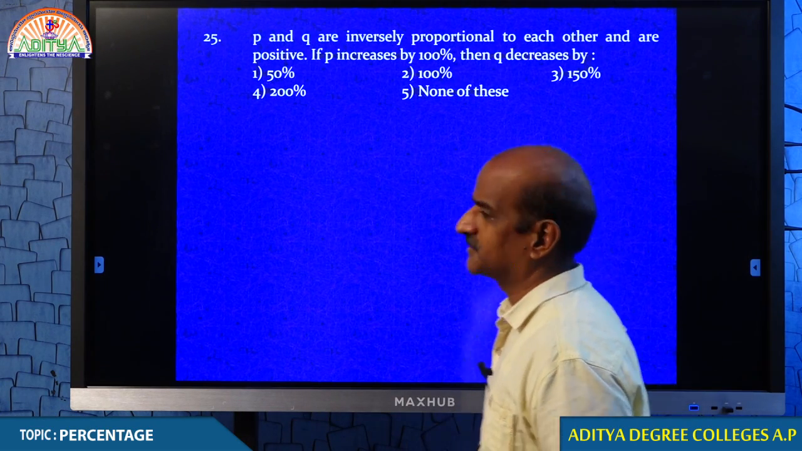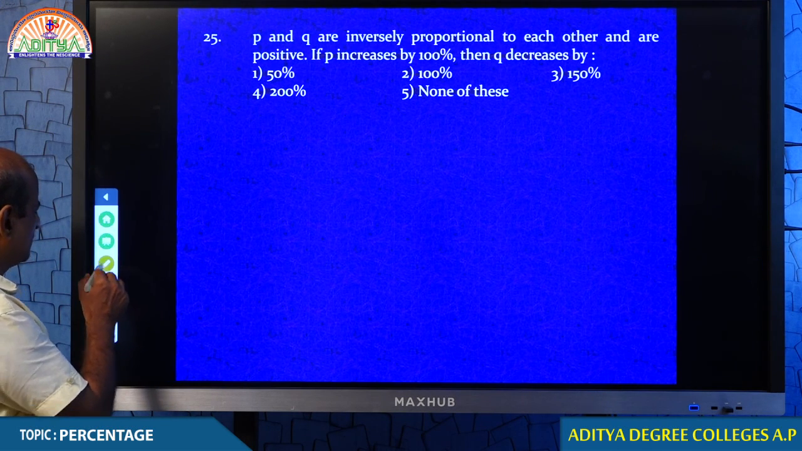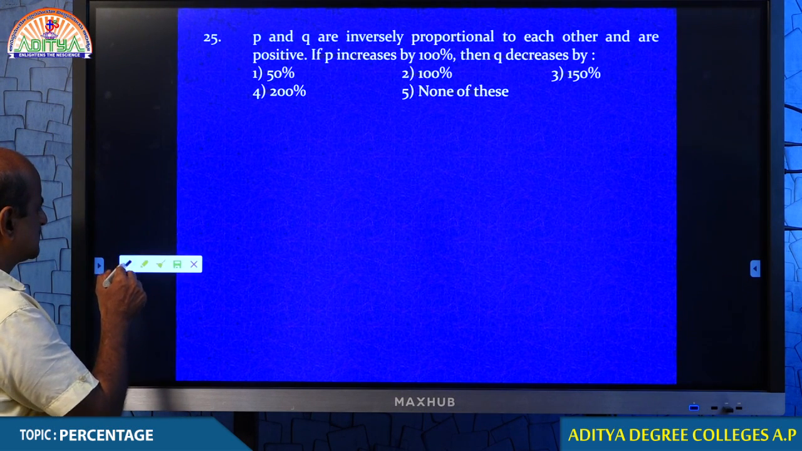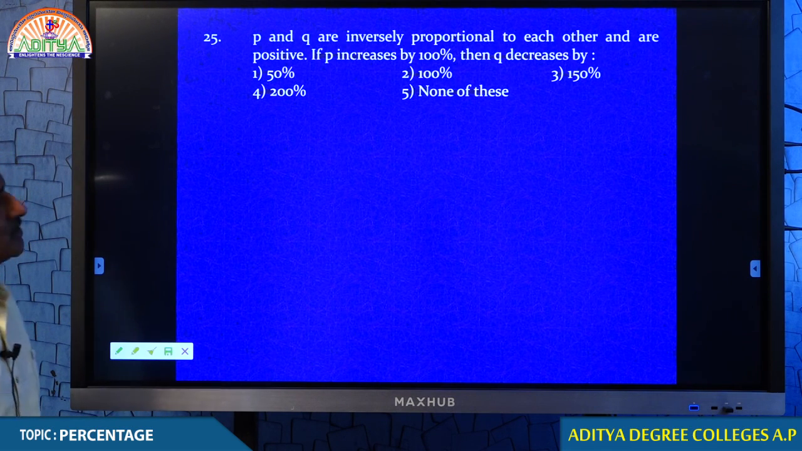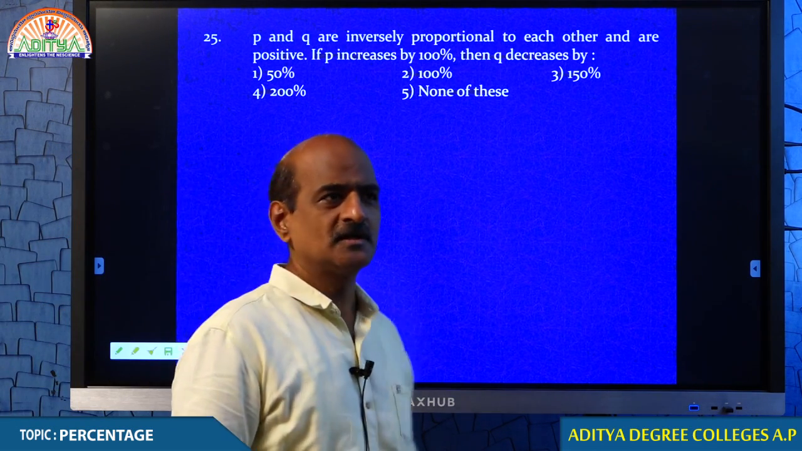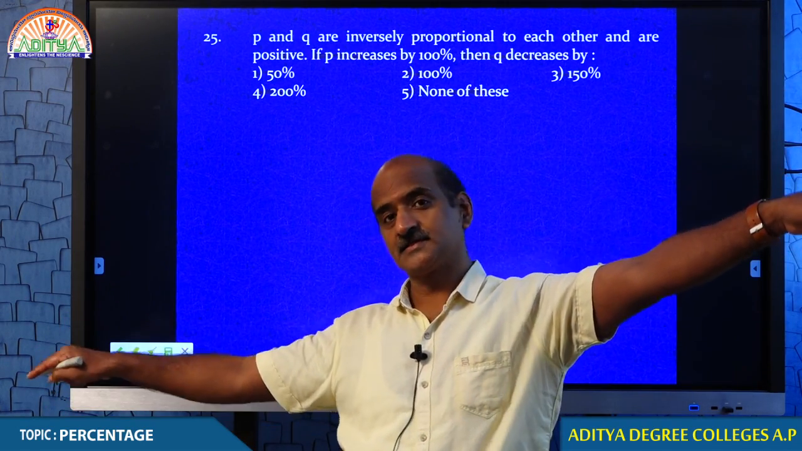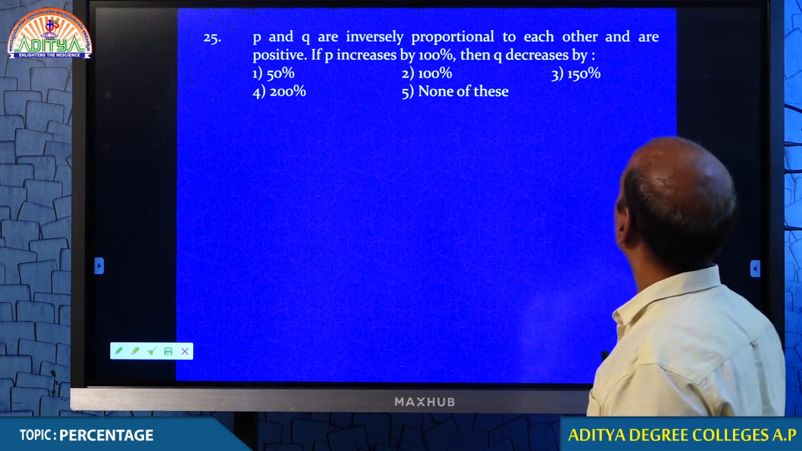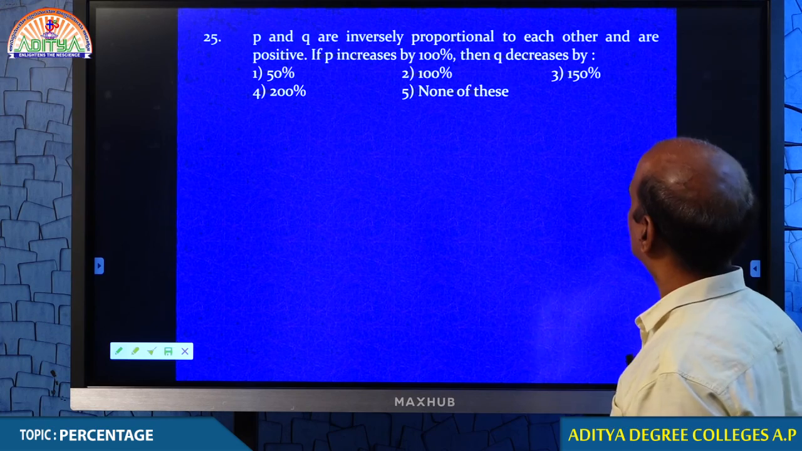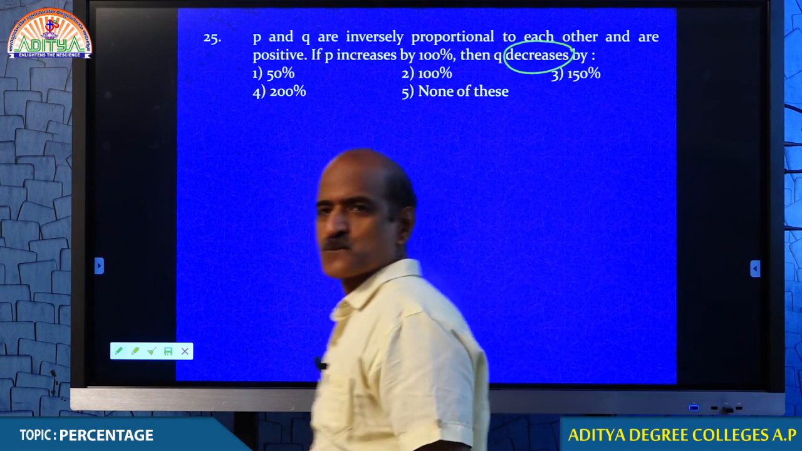Question number 25. Look at that. P and Q are inversely proportional to each other. Inversely proportional: if one increases, the other decreases; if one decreases, the other increases. You know that? If P increases by 100%, then Q decreases by...